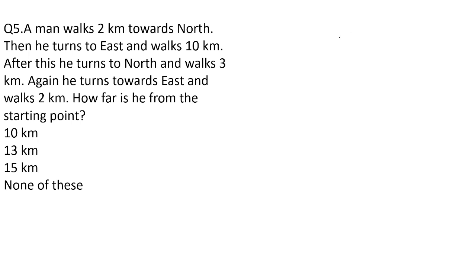A man walks 2 kilometers towards north. Again the reference diagram. This is north, this one is east, west and south. Suppose this is the starting point of the journey, point A. He walked towards north.